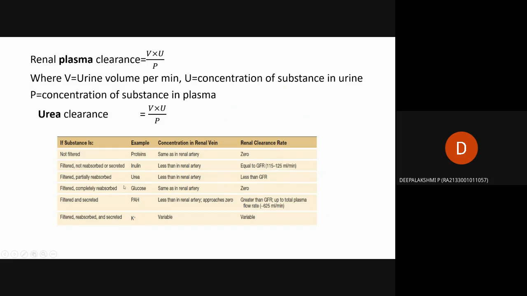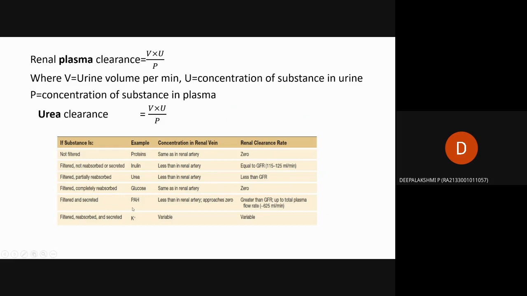Here urea is filtered and partially reabsorbed. Most of the molecules of urea will be excreted through urine. The concentration of urea in the renal vein is less than in the renal artery, and the renal clearance rate will be less than the glomerular filtration rate. For glucose, it is filtered but completely reabsorbed, so the concentration in the renal vein is the same as in the renal artery, and the renal clearance rate will be 0. For proteins and glucose, the renal clearance rate is 0 because they are fully reabsorbed.